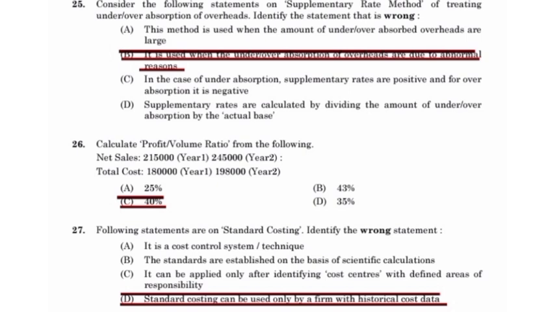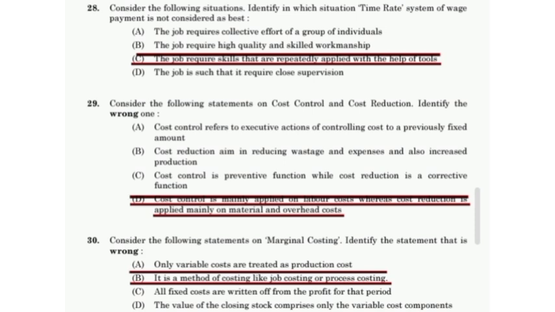The following statements are on standard costing. Identify the wrong statement. Option D is wrong. It is a cost control system or technique in which standards are established on the basis of scientific calculations. It can be applied only after identifying cost centers with defined areas of responsibility. Consider the following situations. Identify in which situation the time rate system of wage payment is not considered as bad. The job requires skills that are repeatedly applied with the help of tools.